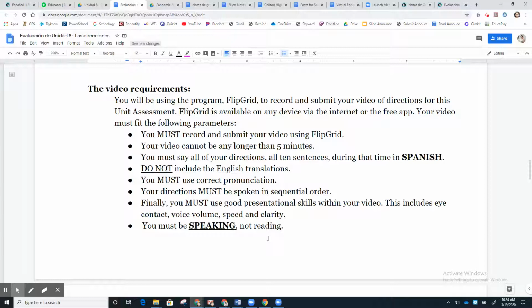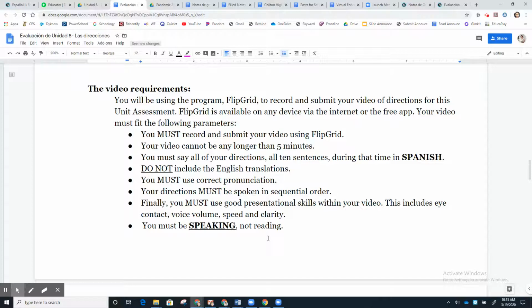Okay, we've used Flipgrid many times. You should all know how to use it very, very well by now. You are going to record yourself saying your 10 sentences using Flipgrid. You guys know already your videos can't be any longer than 5 minutes, but that should absolutely not be an issue. You're going to say all of your directions, all 10 sentences in Spanish. Do not include your English translations in your directions. Okay? You don't need them, and I don't want them in your video, just your Spanish directions.